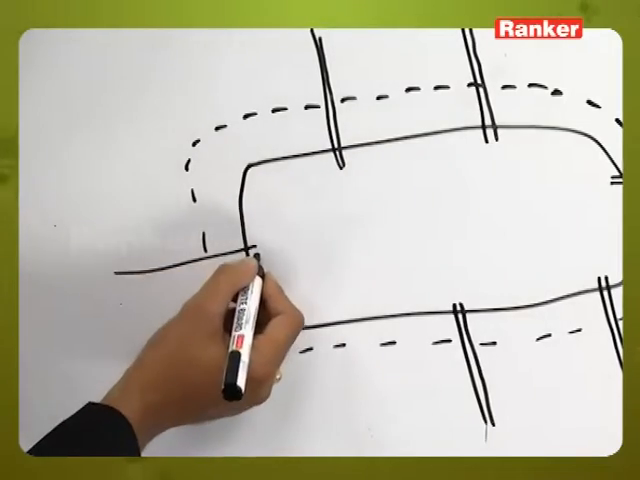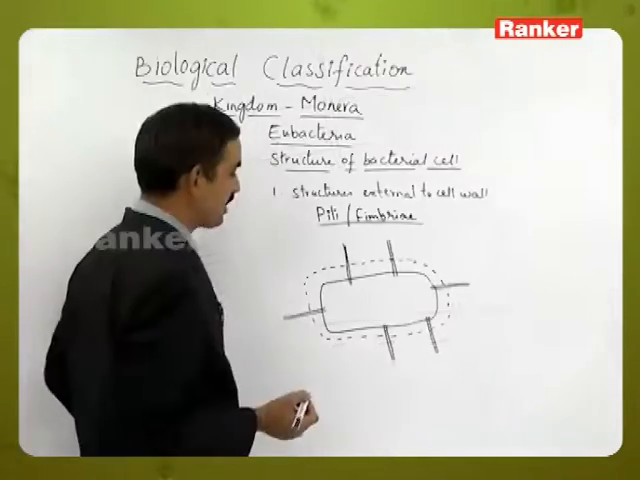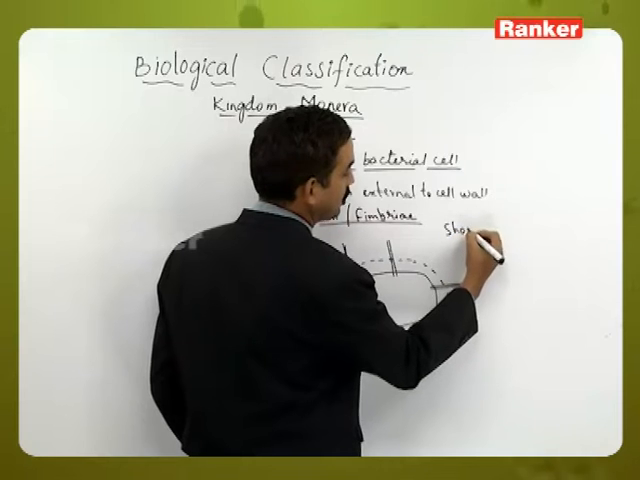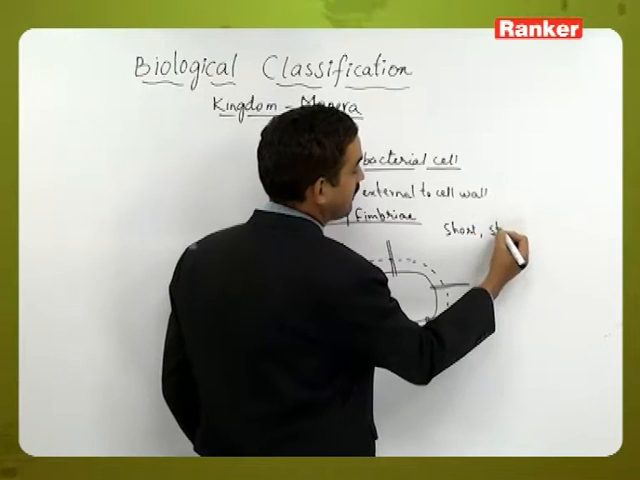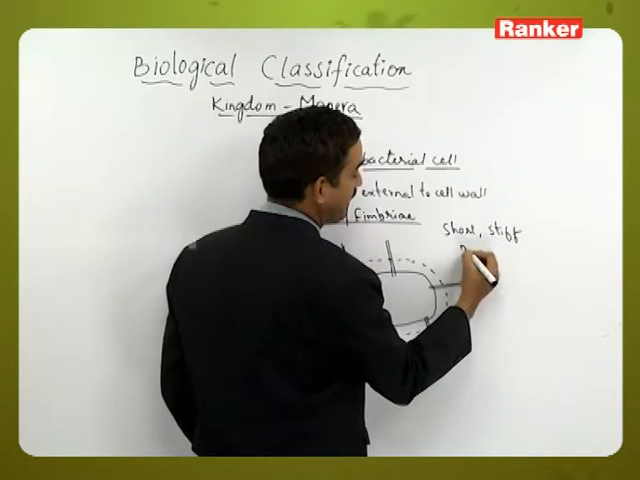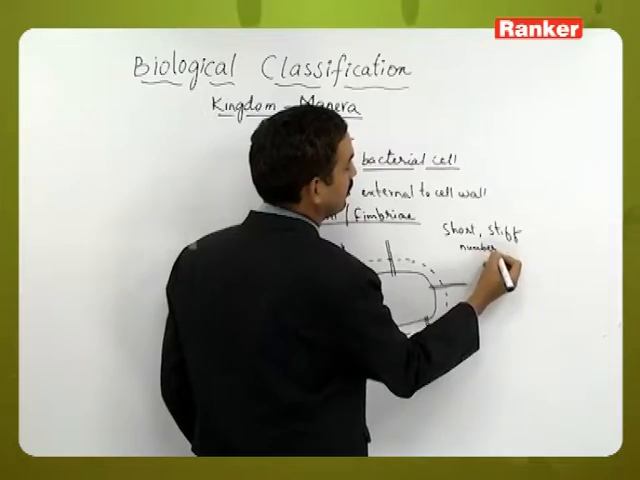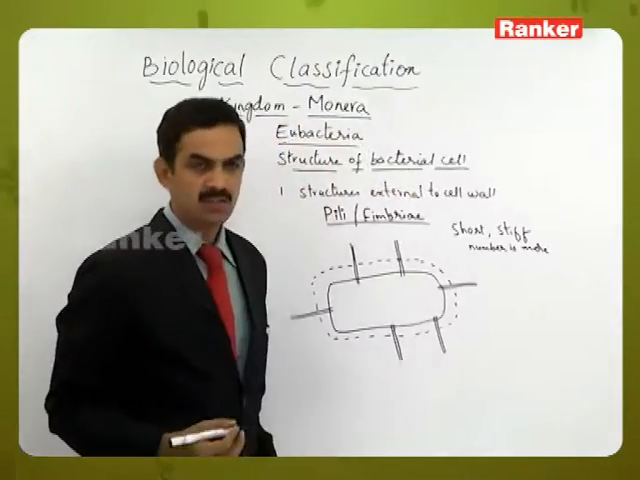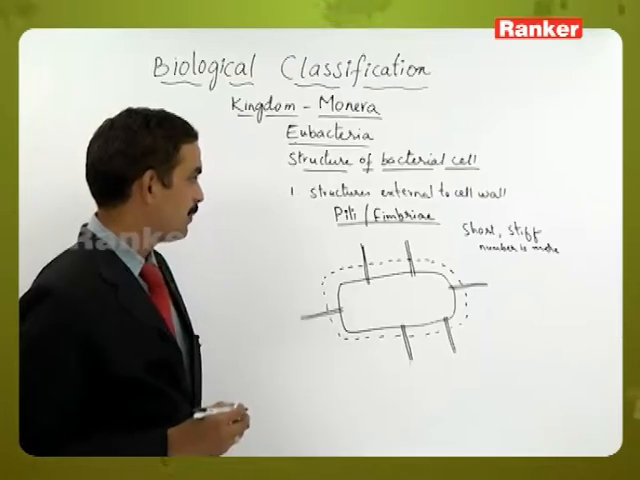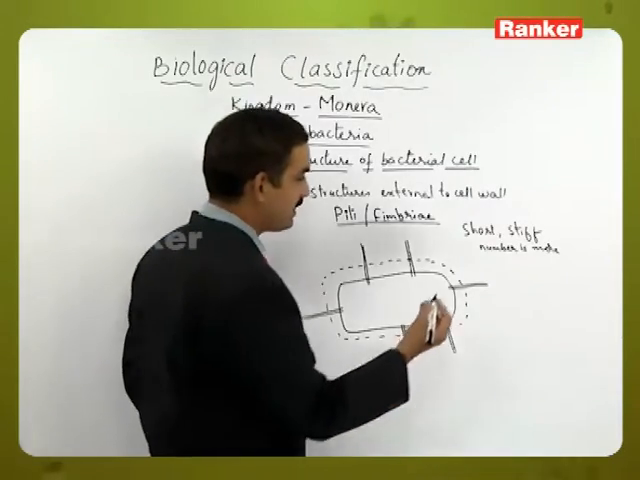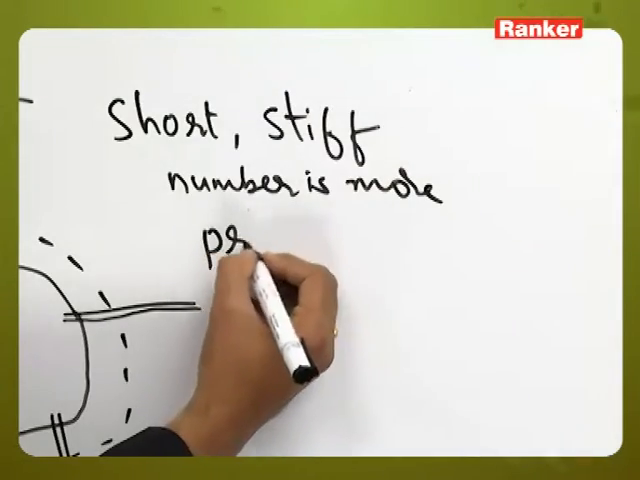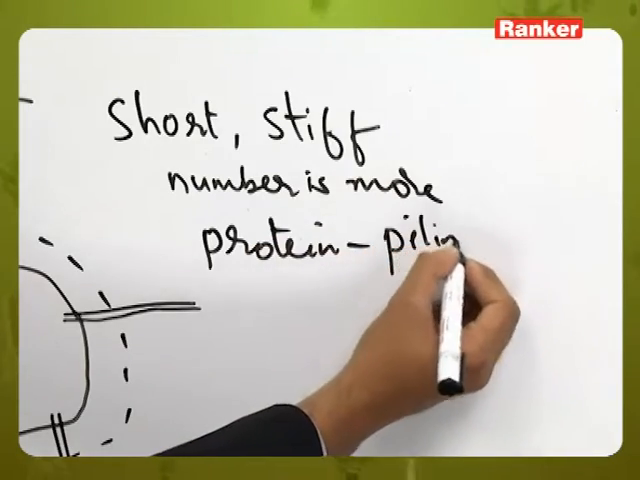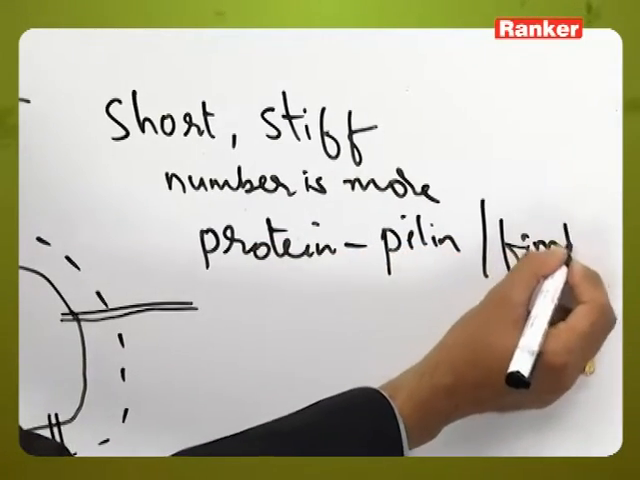So how can we differentiate the flagella from pili? Pili are comparatively short and stiff, and their number is more when compared to the flagella. That is how we can differentiate pili from flagella, and these are made up of a protein called pilin or fimbrillin.